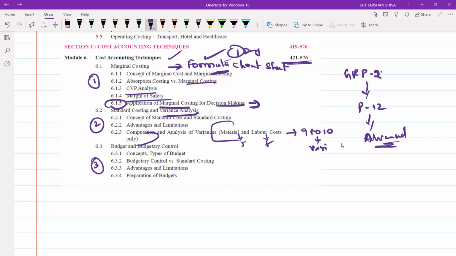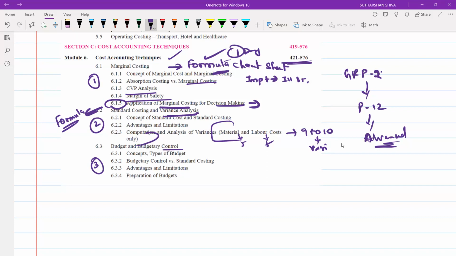And while preparing this formula sheet, you need to note the important things. Which question is important? Illustration 35 is important. Illustration 14 is important. Like this, you need to quote. Those illustrations you need to see one day before your exams if you are only writing group 1. If you are writing both groups, in between 4 to 6 hours of time, you need to recall everything. And the same in the case of standard costing. You should prepare a formula sheet. Try to understand the logic of why we are creating those formulas. Based on that, you will create the formulas and we will write them down.